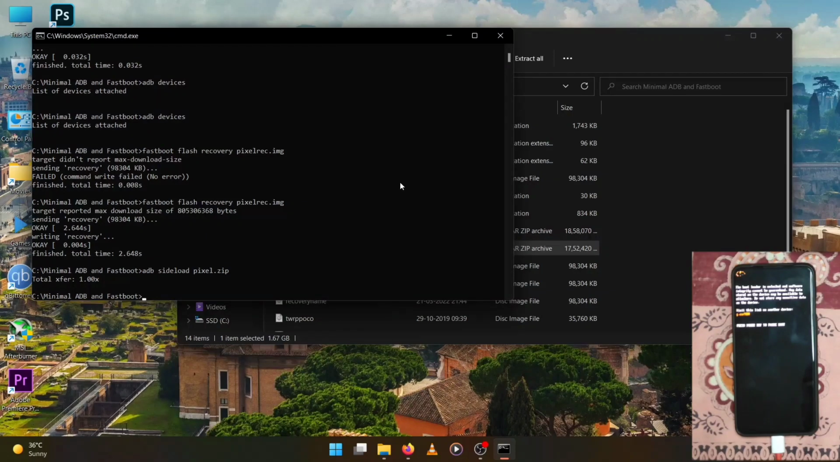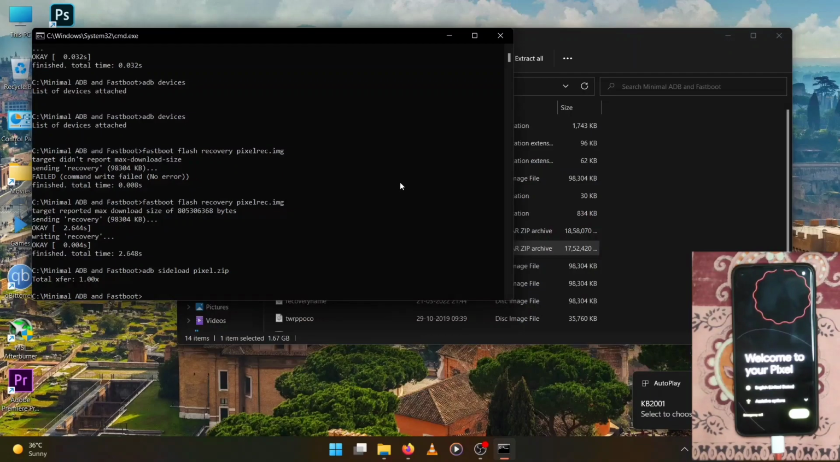And please remember, you need to be on OxygenOS 11 only. This will not work if you are on OxygenOS 12. If you are on OxygenOS 12, please downgrade back to OxygenOS 11.